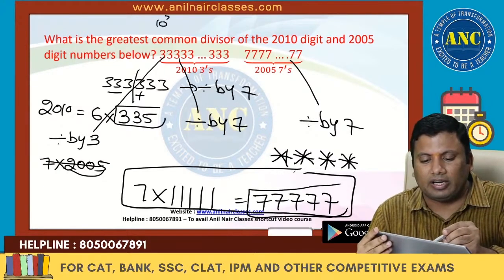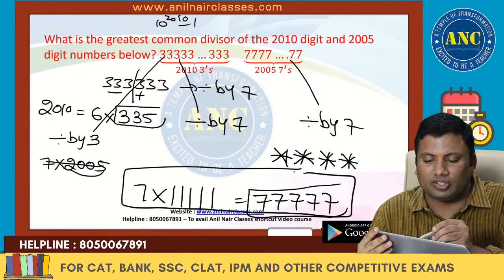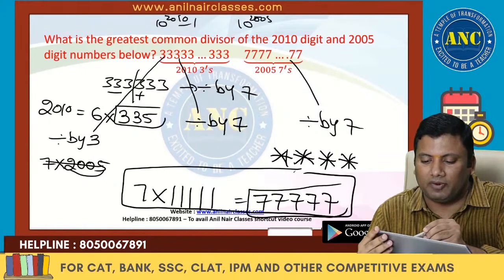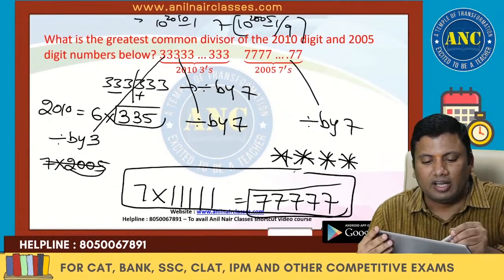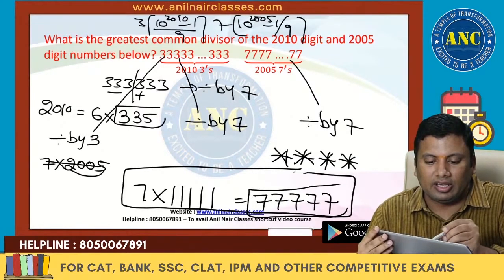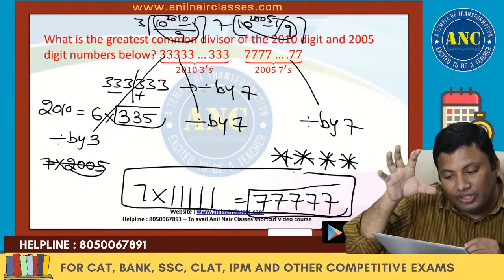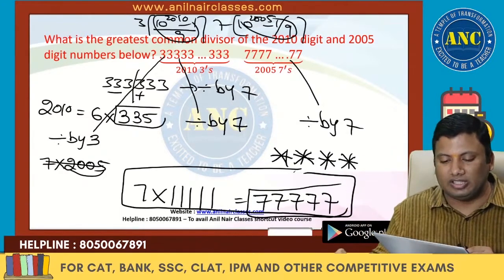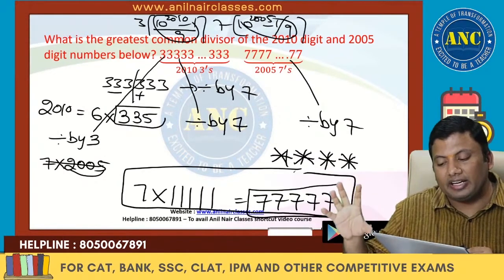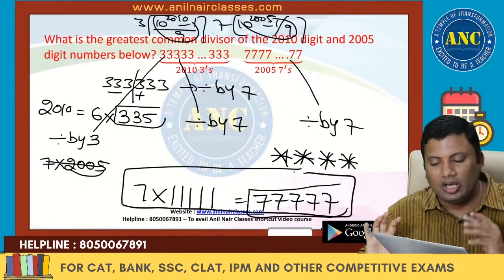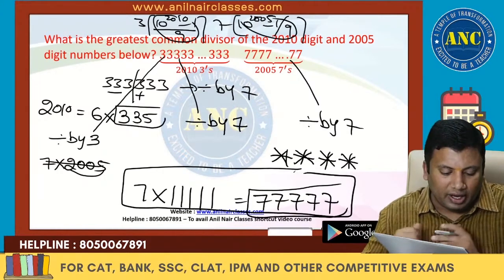These are nothing but 10 power 2010 minus 1, and 10 power 2005 minus 1 by 9. One is into 7, the other is into 3. The HCF of these both is nothing but 5 ones. But 3 written 2010 times is divisible by 7. 7 written 2005 times is also divisible by 7. I hope it is clear.